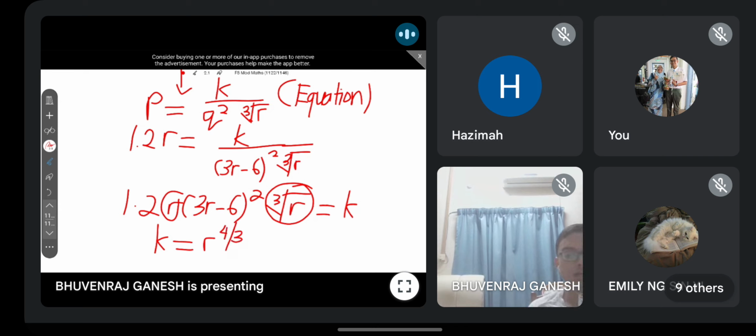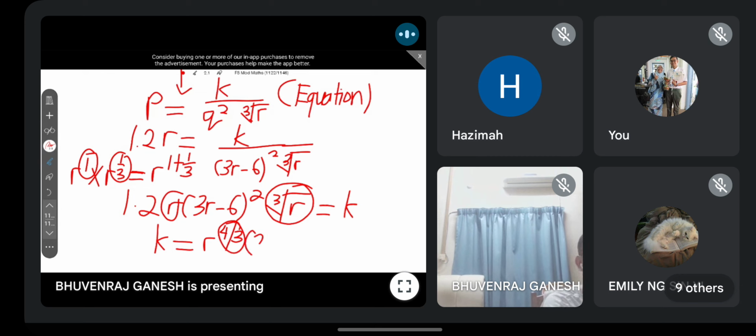Do you all understand how you get R power 4 over 3? Because R power 1, you times with R power 1 over 3. Guys, hukum indeks. Bila kamu darab dua nombor asas sama, you times two numbers same base. What happened to the power? You must add the power, correct? So that's why you get something like this. So 1 plus 1 over 3, you will get 4 over 3. So this is how I simplify.